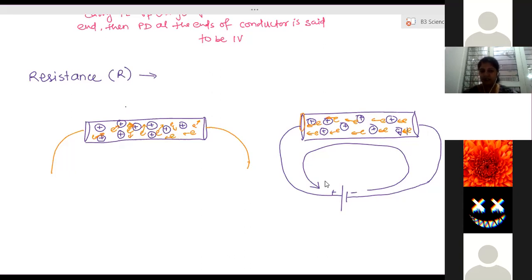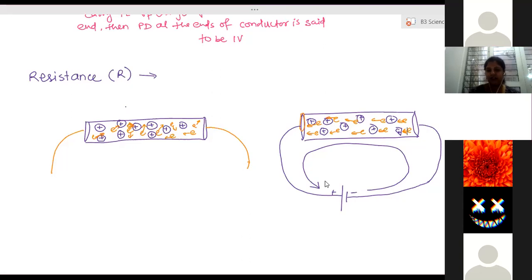And the substances which provide maximum resistance, in that case electrons are not able to flow because whenever they try to move, they collide. So electrons cannot move at all, the current can't flow. Such materials we call insulators.